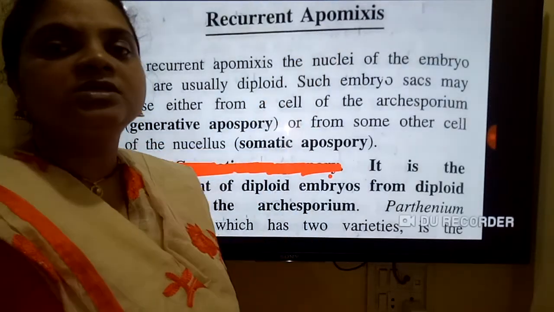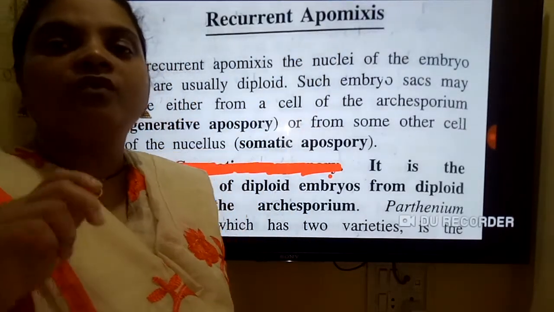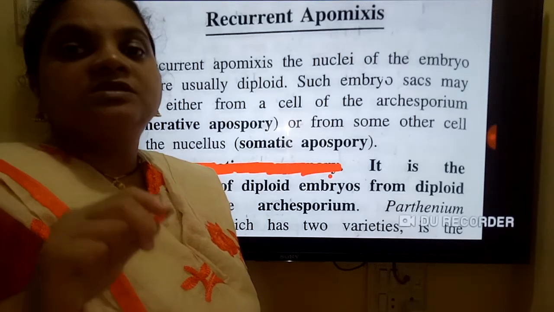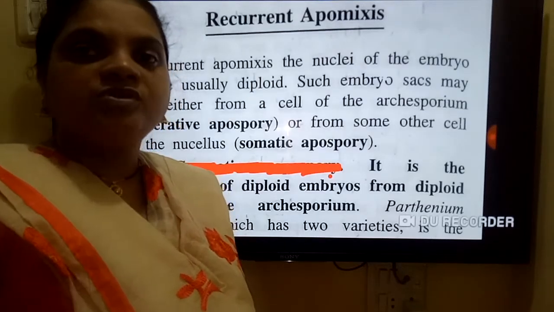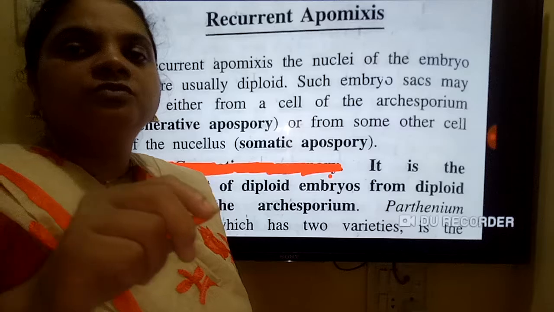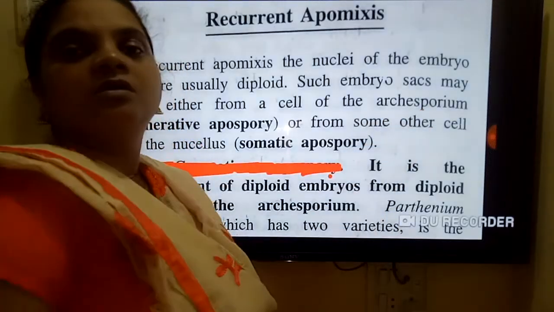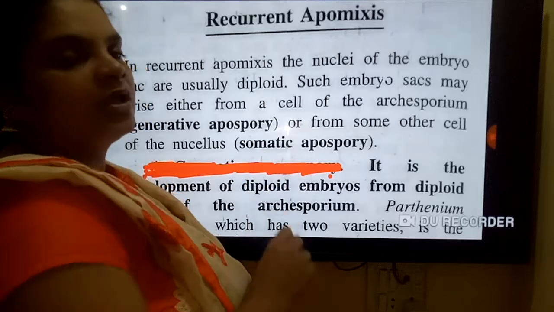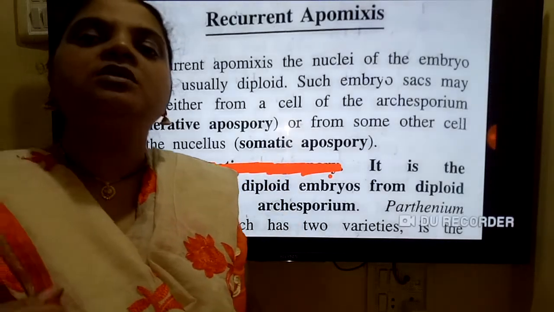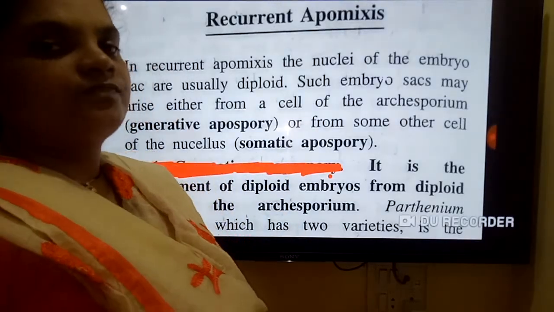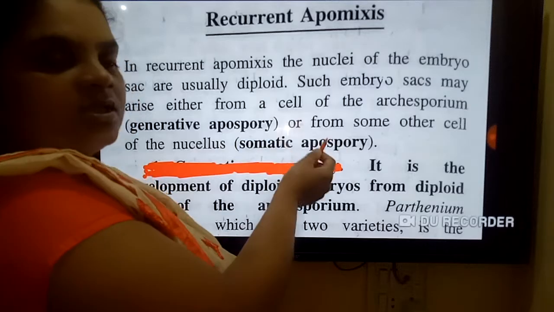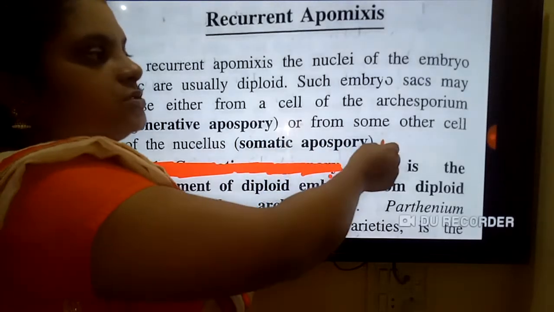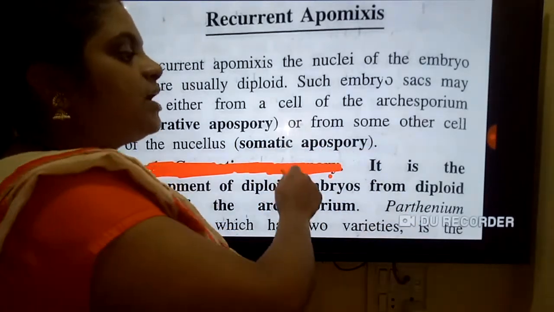Recurrent apomixis forms a diploid embryo sac through the archesporium, and that is generative apospory. Or sometimes it forms from the other somatic cells of the nucellus, and that is called somatic apospory.